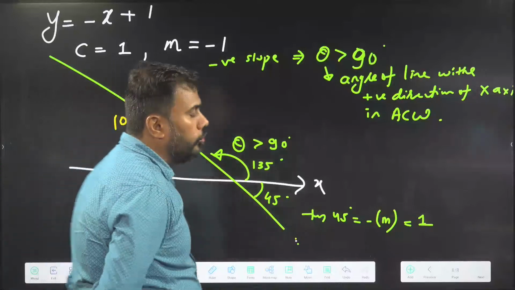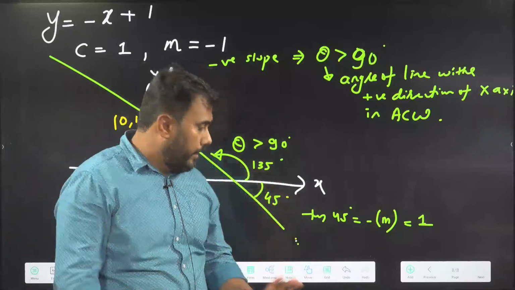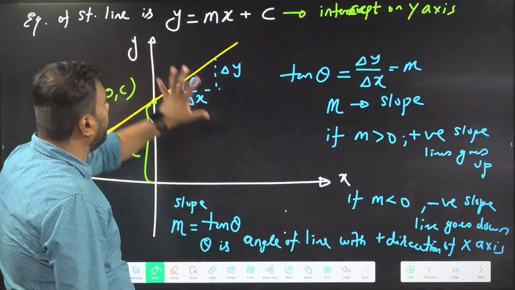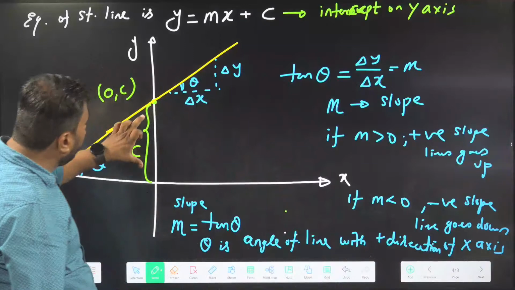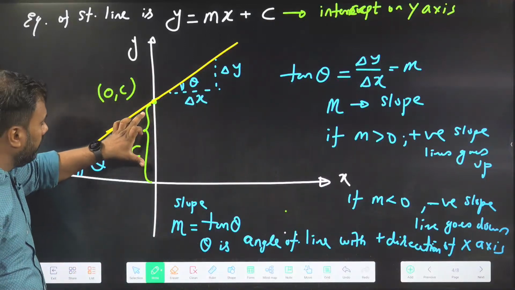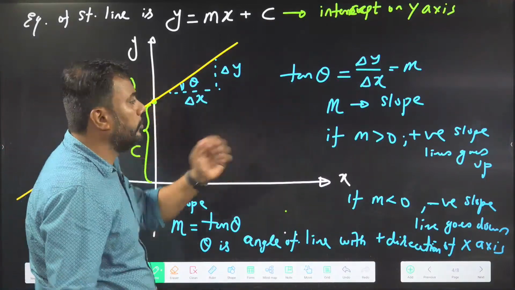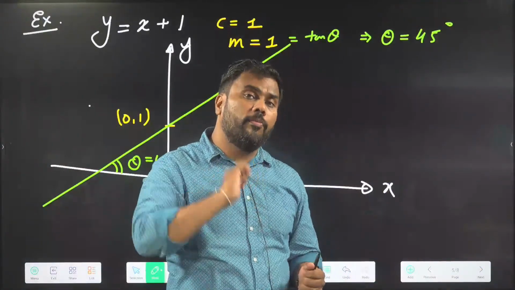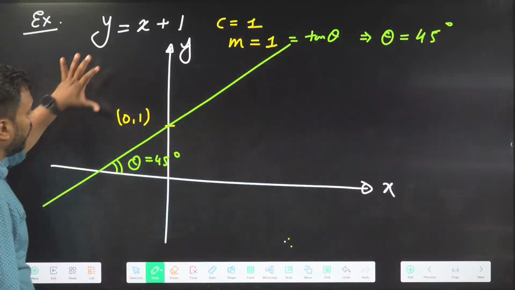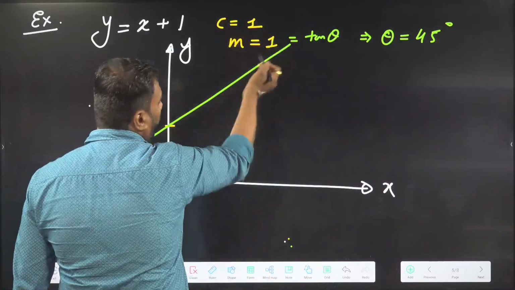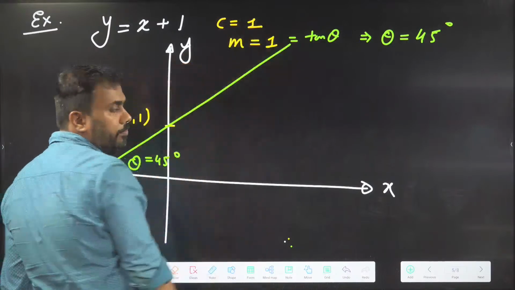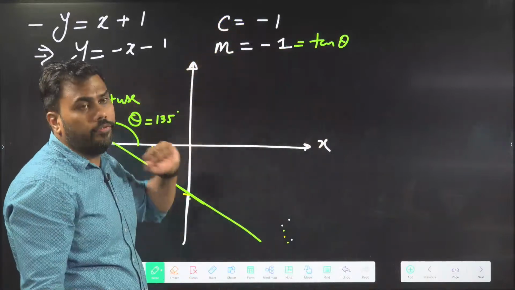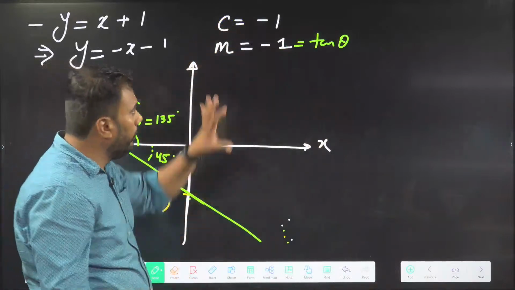So we have covered different situations of a straight line. If you observe the 4 questions I have given you, I started with the general equation of a straight line. A general equation of a straight line cuts the y-axis at some distance and it goes up or down depending upon the slope. The slope may have a positive or negative value and the intercept may have a positive or negative value. In the first example, both were positive. In the second example, both are negative.